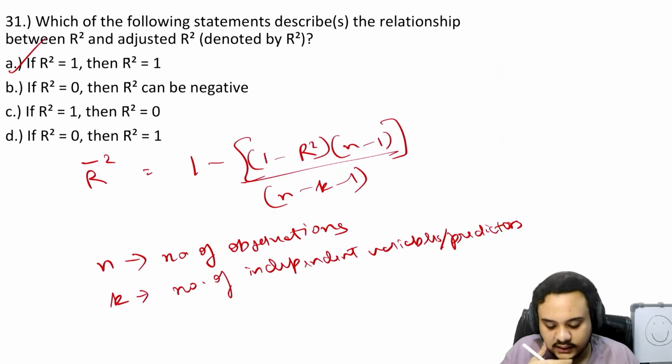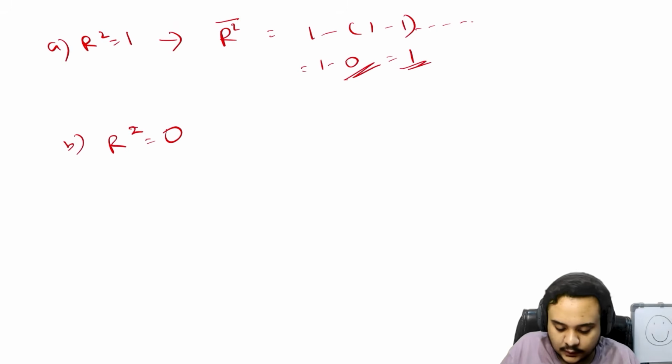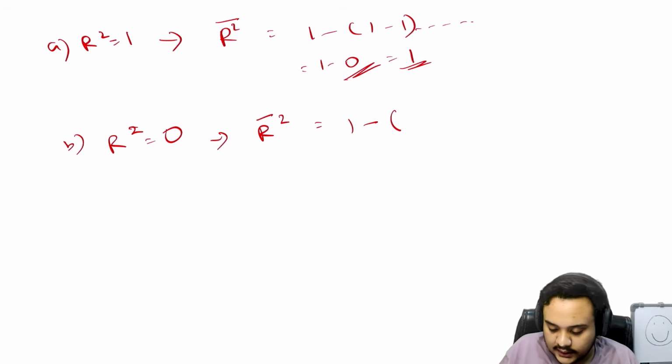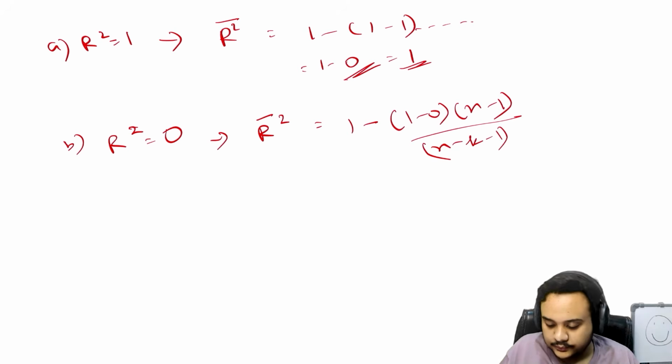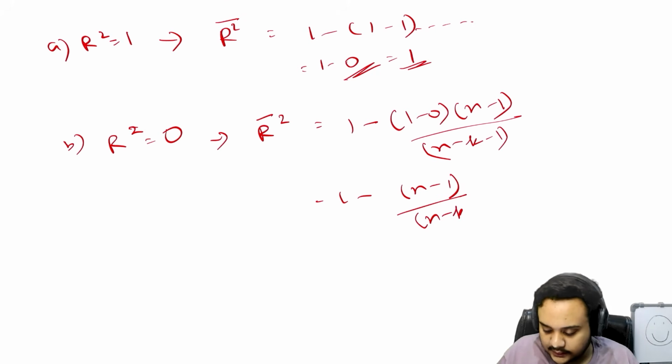Then if R square is 0, you can write 1 minus (n minus 1) upon (n minus k minus 1).